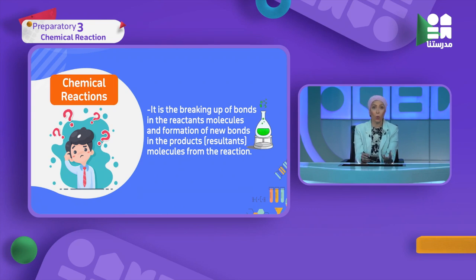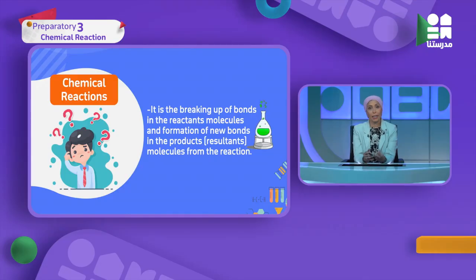Either ionic or covalent bond. So at the beginning of the chemical reaction, the first thing that happens is breaking down of those bonds. The bonds start to break, like when I use sodium, breaking down of the bonds between the sodium molecules, and then I put it with chlorine, so the chlorine molecules start to be broken. Then after this they start to unite together or combine together, forming a new product which is sodium chloride.